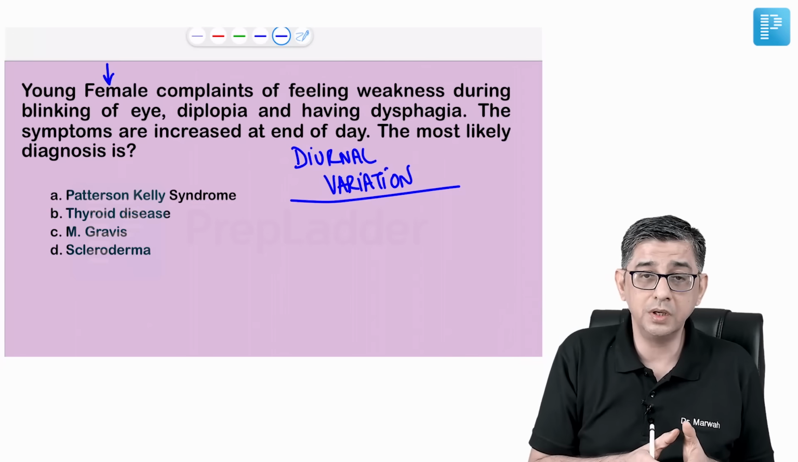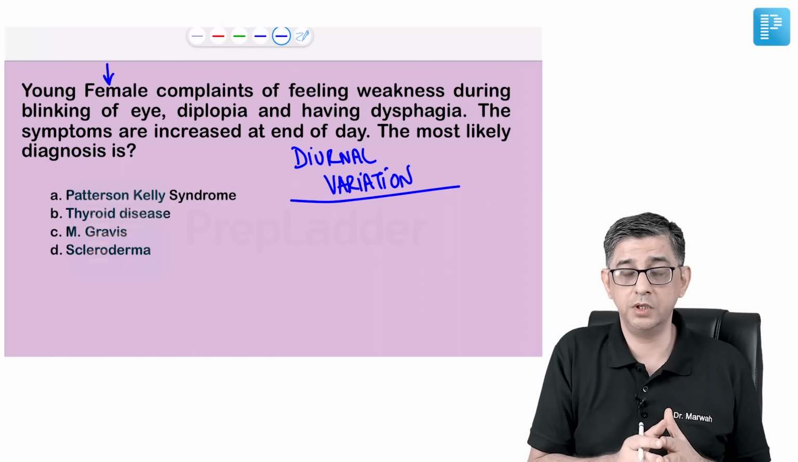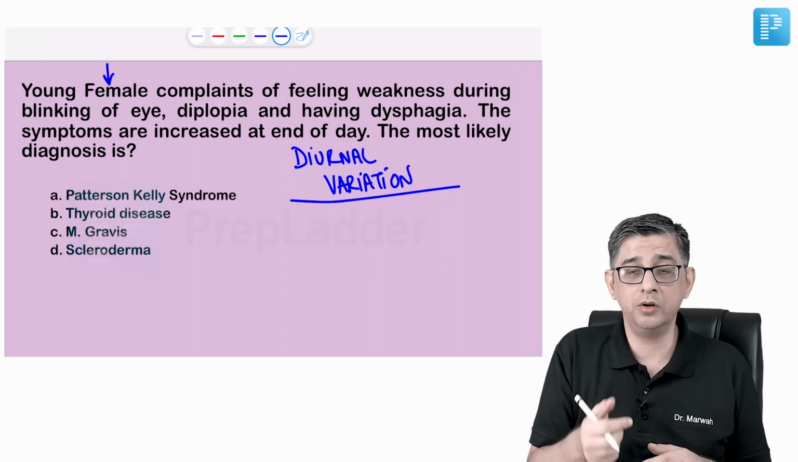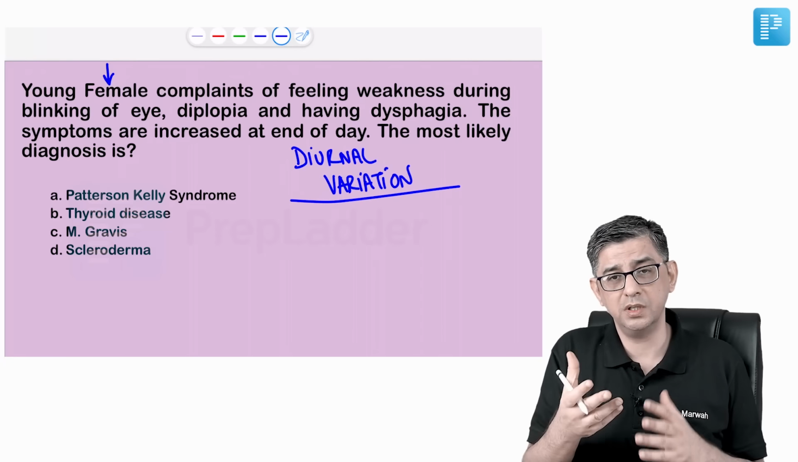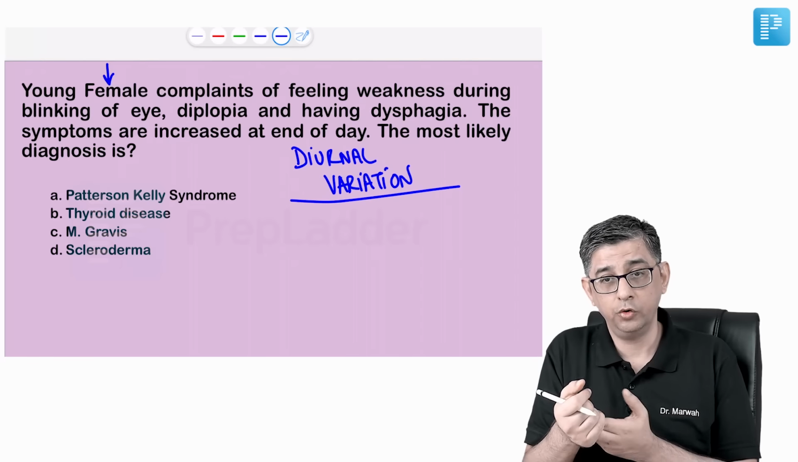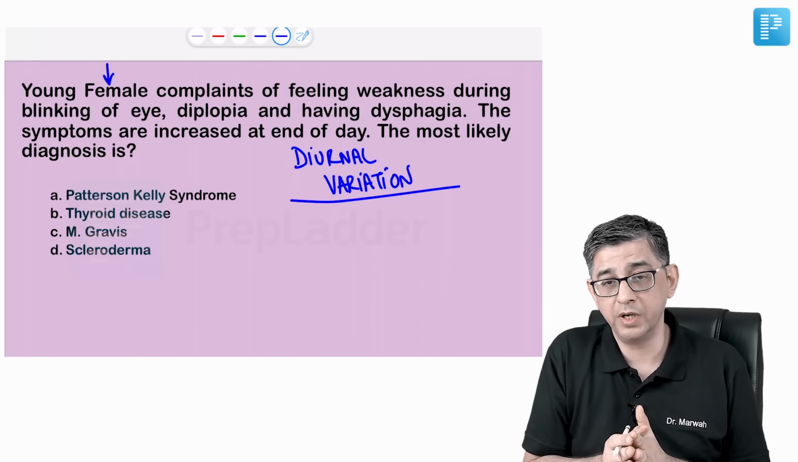Here she's saying, sir, in the morning I'm okay, but by the end of the day my symptoms are worsening, my double vision is worsening. When she's trying to drink water, or she's trying to talk continuously, or when she's trying to eat food, she says towards the end of my meal I feel as if I'm choking on the meal. So this is a very classical presentation that you always see with myasthenia gravis.